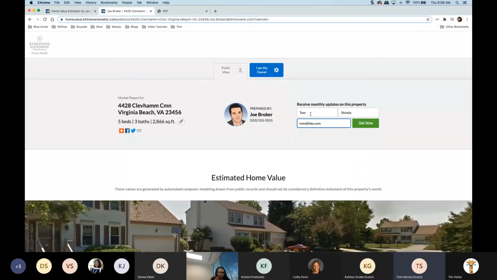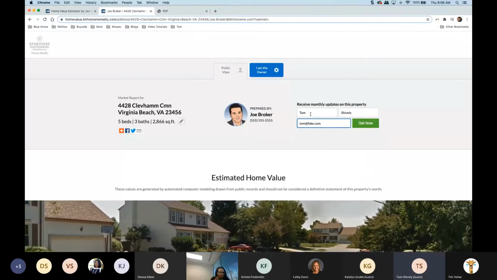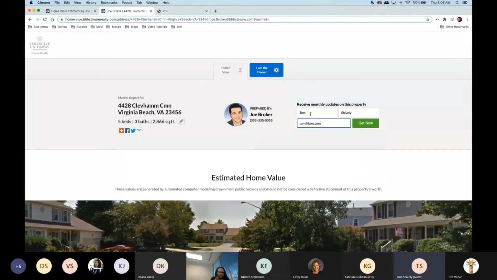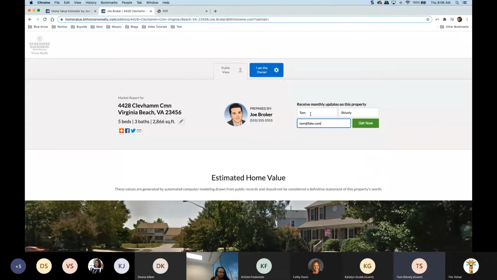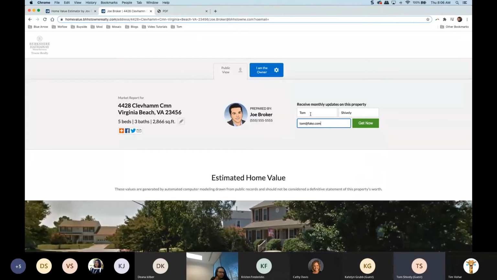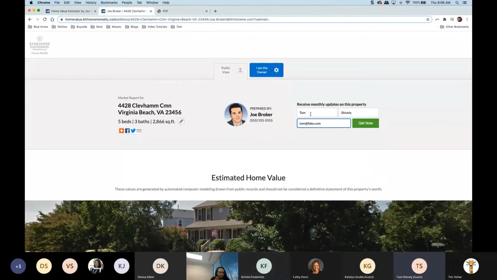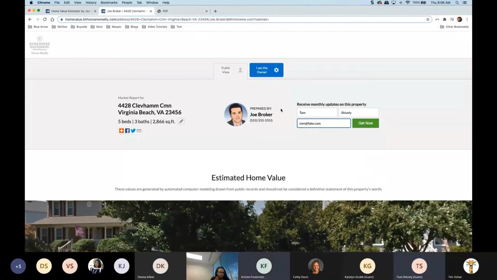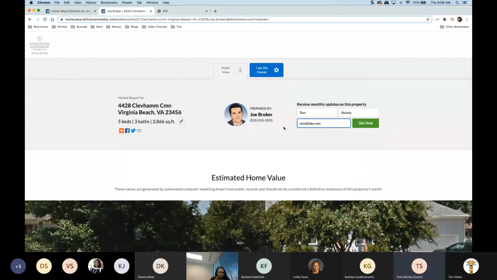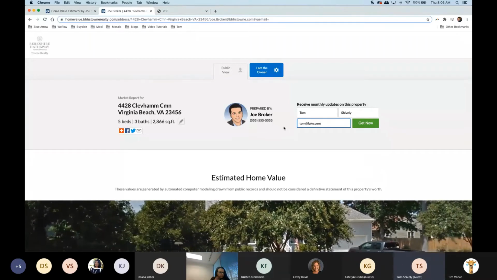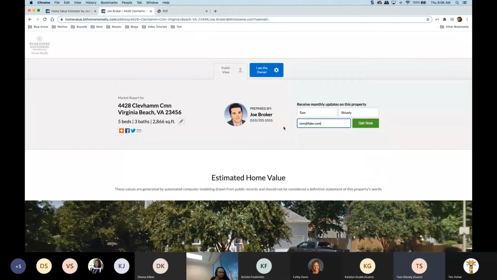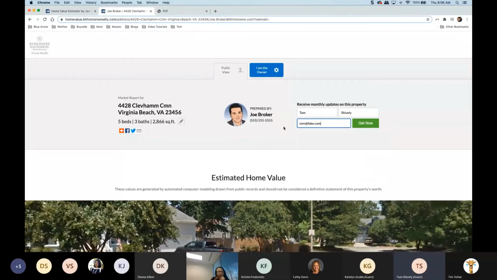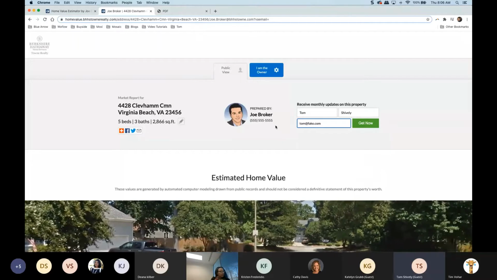Tom@bake.com. And now they're going to get this report for this address every single month. So whether this person is going to buy or sell with me right now, or it's going to be another 12 months or 18 months or 2 years, they're going to know that I'm the one sending this information to them, because it is branded to me. It's got all this information on the top. So you're able to send out this monthly report and stay in flow with that person throughout their entire real estate career.